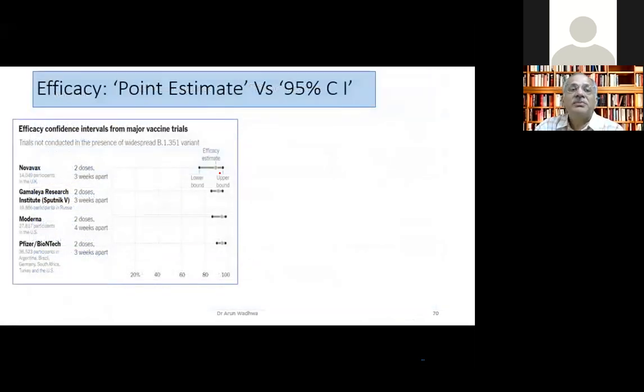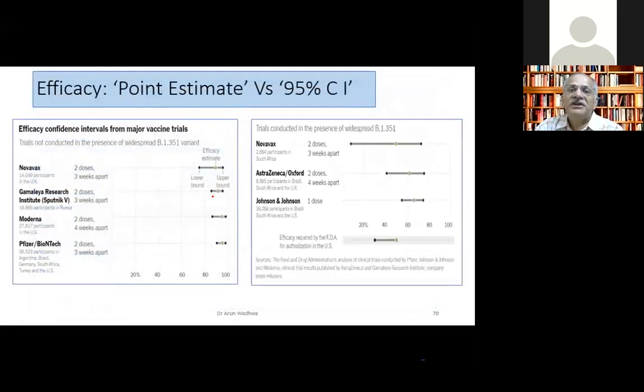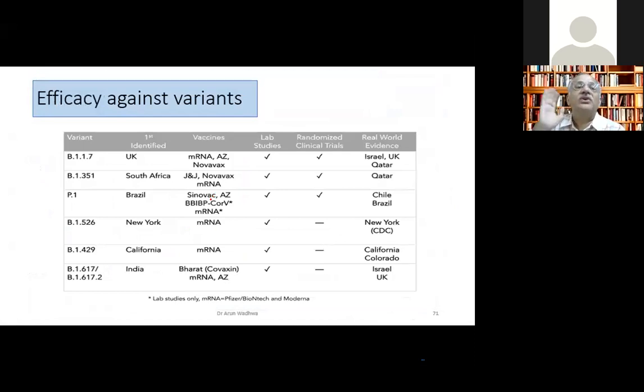So efficacy point estimate, I think we can leave this because it's a little complicated. What we have to also study is the efficacy against variants. These variants can be studied either in the lab, when you have a petri dish with the virus, you pour the vaccine, see whether it's killed or not, whether you have the antibodies which kill it or not, or you do field trials.